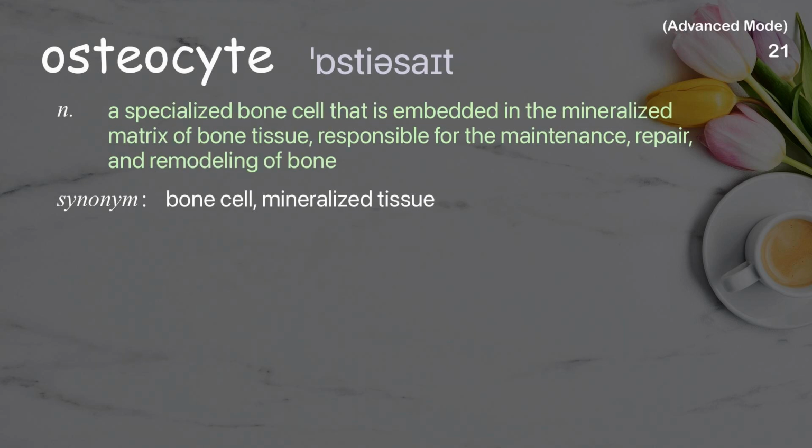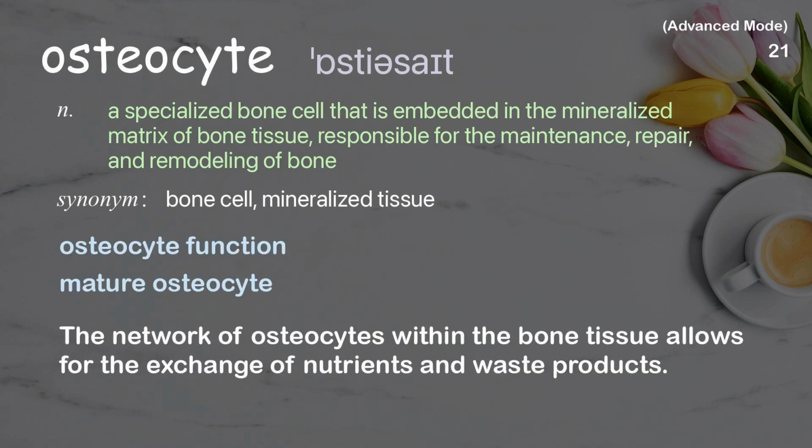Osteocyte. A specialized bone cell that is embedded in the mineralized matrix of bone tissue, responsible for the maintenance, repair, and remodeling of bone. Examples: Osteocyte function. Mature osteocyte. The network of osteocytes within the bone tissue allows for the exchange of nutrients and waste products.